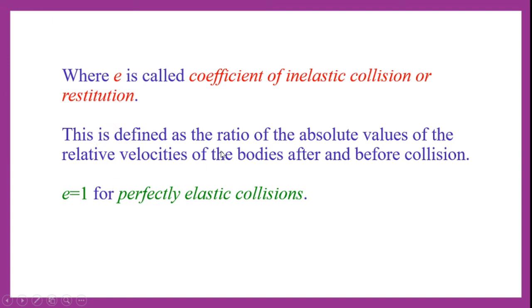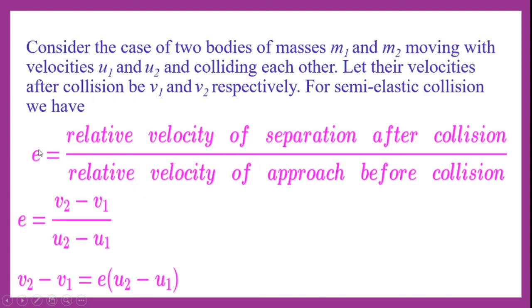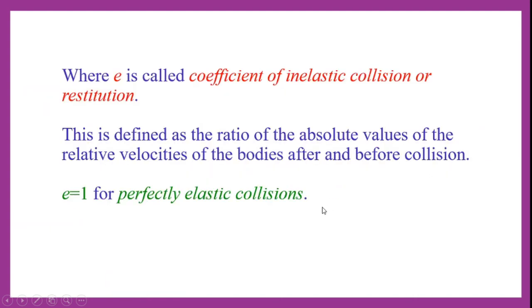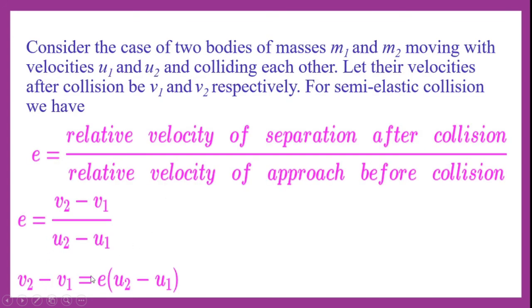So E can be defined as the ratio of the absolute values of the relative velocities of the bodies after and before collision. When E is equal to 1, that means v2 minus v1 is equal to u2 minus u1, or else u1 minus v1 is equal to u2 minus v2.